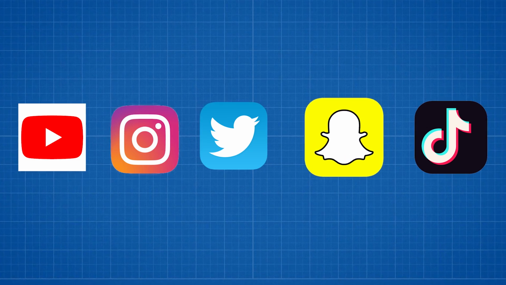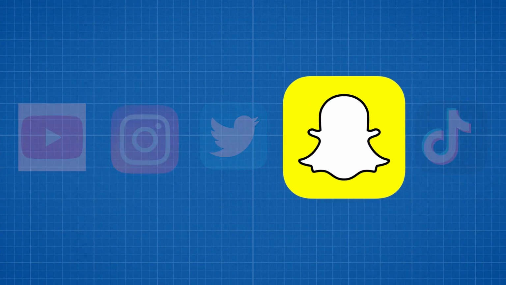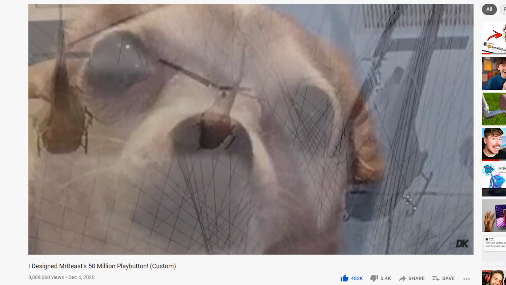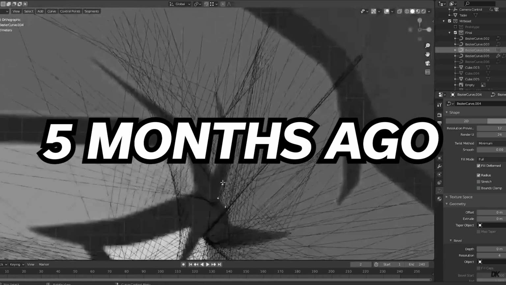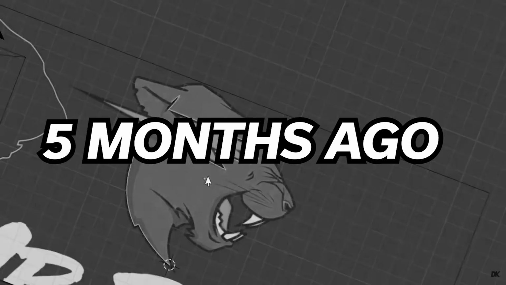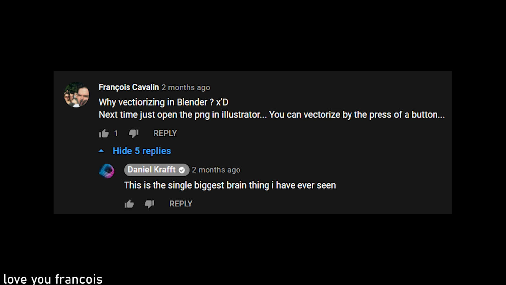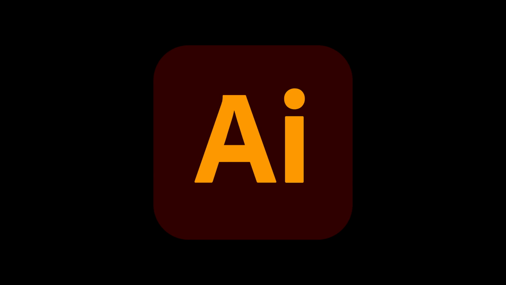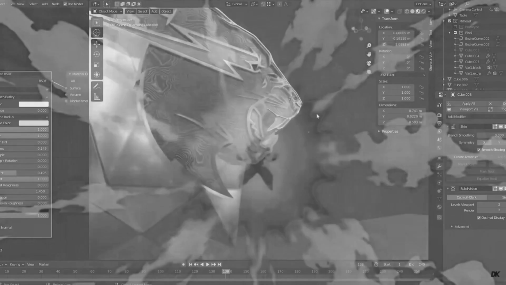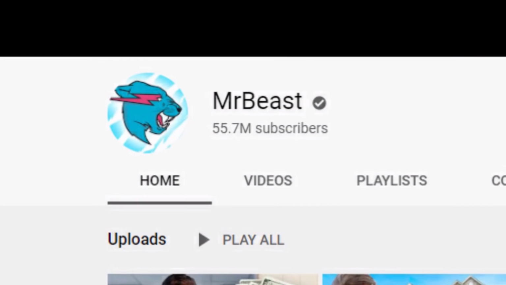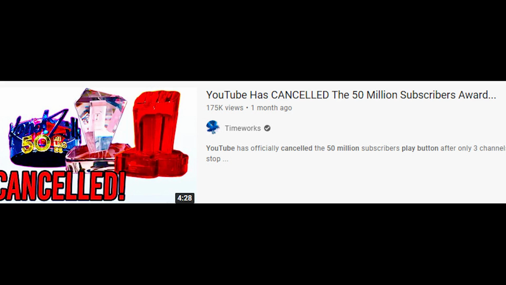So the Snapchat logo is more complicated than the other ones, which means I'm probably going to have to trace it. I don't know if you know this, but I don't exactly have the best history with tracing things. I am an idiot. I have been tracing for 3 hours now. Yeah. Thankfully, someone let me know in the comments that Adobe Illustrator can just trace things for you, and it literally takes 2 clicks. And well, that would have saved me about 10 hours had I known this a while back, but we live and we learn, and maybe next time we won't make MrBeast's play button about 5 million subscribers too late. I guess at least we beat YouTube, who isn't making them anymore.